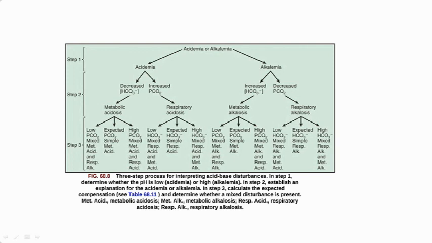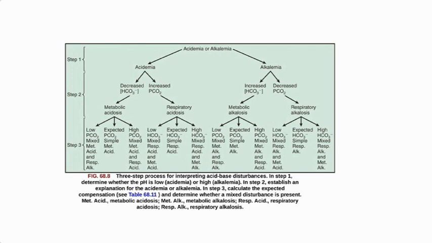So this is the summary of all the 3 steps. In the first step, you have to diagnose whether it is acidemia or alkalemia. If it is acidemia or acidosis, and there is decreased bicarbonate, then it is metabolic acidosis. If it is increased PCO2, then it is respiratory acidosis.